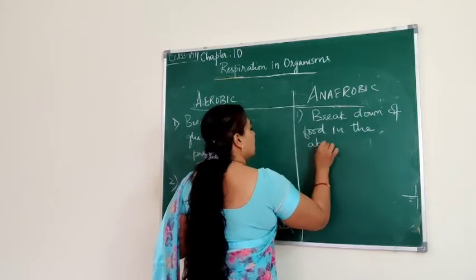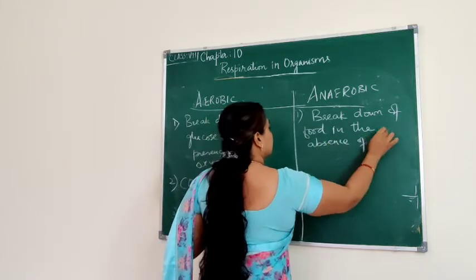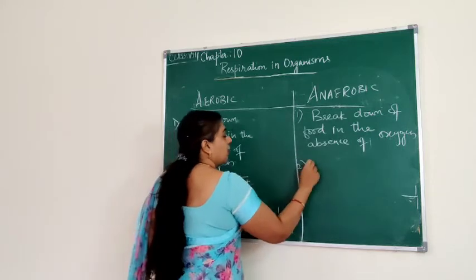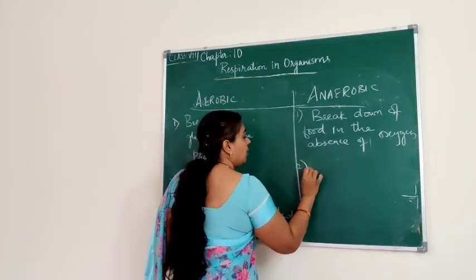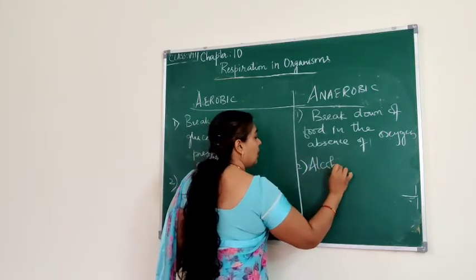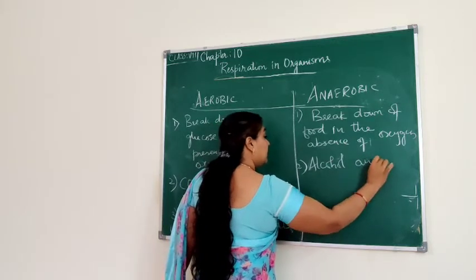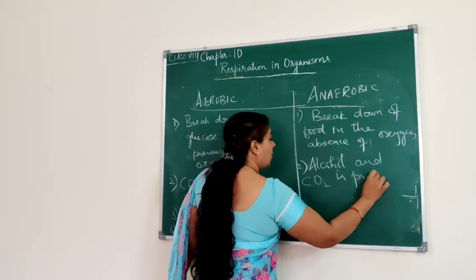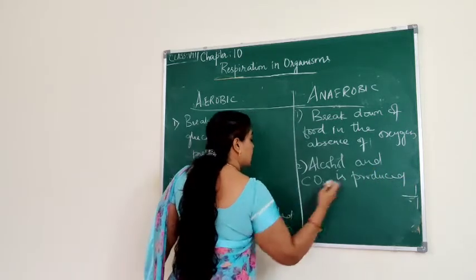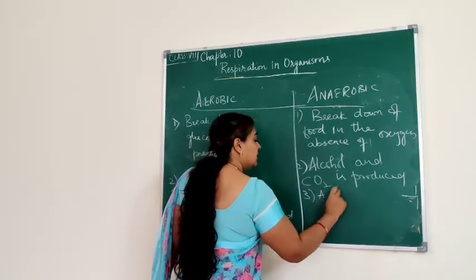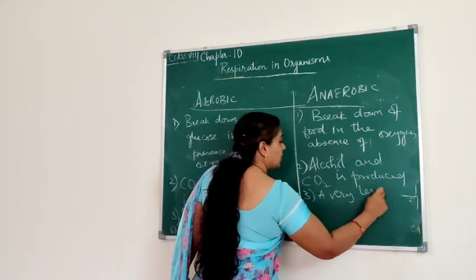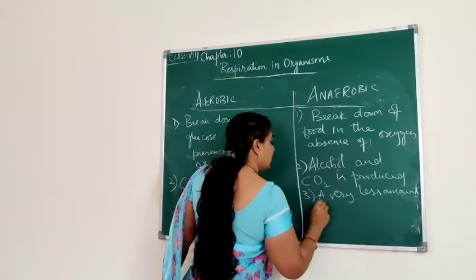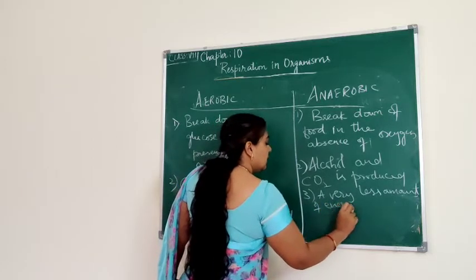And what is formed? It forms alcohol and carbon dioxide. See the difference in what is produced. Alcohol and carbon dioxide are produced, and very less amount of energy is released.